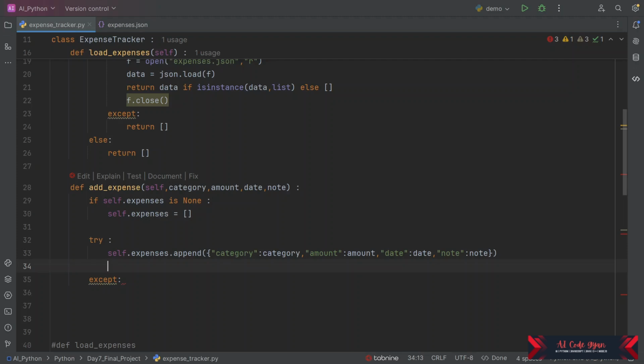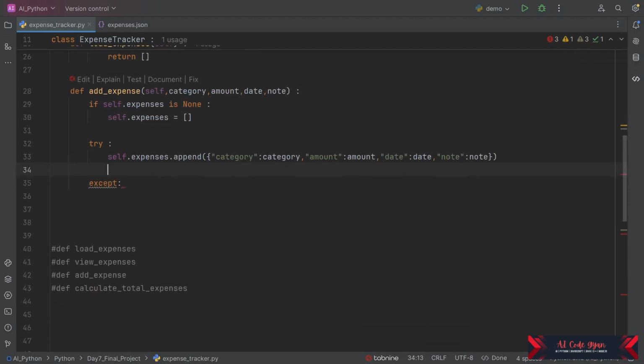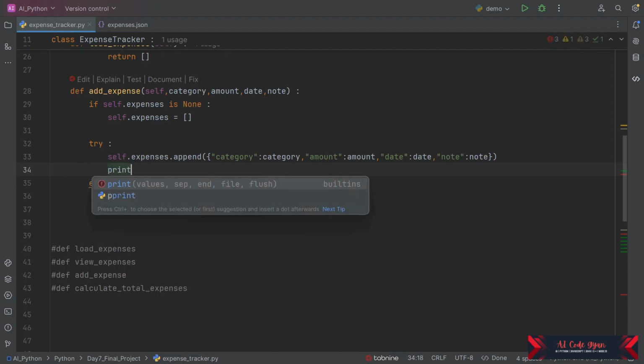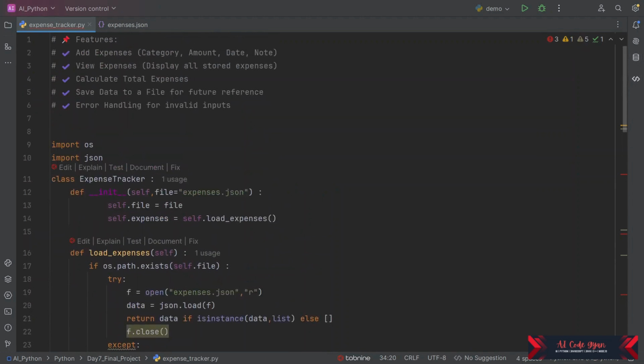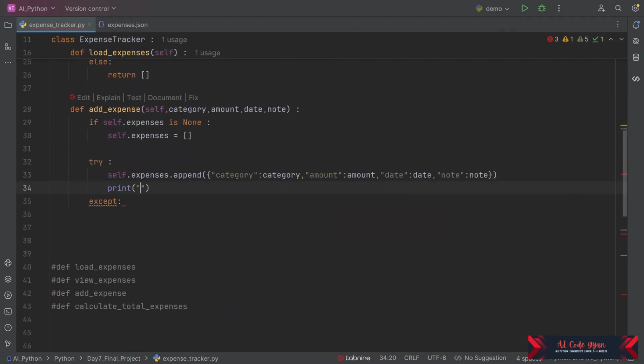Now, we have already initialized here. If it is not none, we are going to append this. So these are the 4 things which we are taking as input: category, amount, date, and note. Self is for the instance of the class. So if this is successful, what is it going to print? We can use this tick here so that it looks more beautiful. Expense is added successfully.